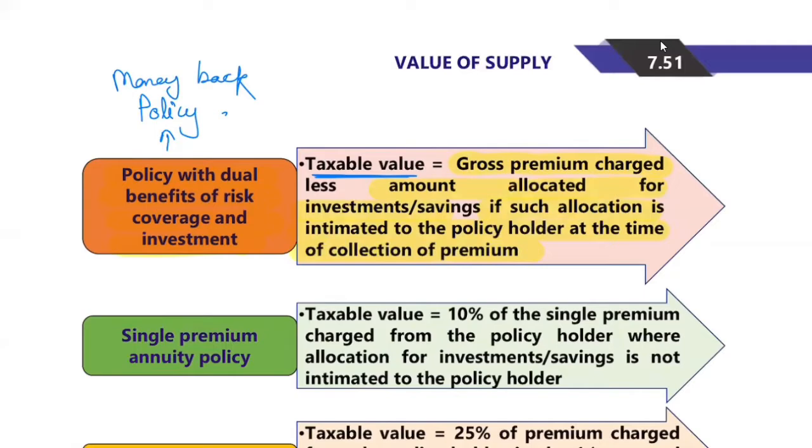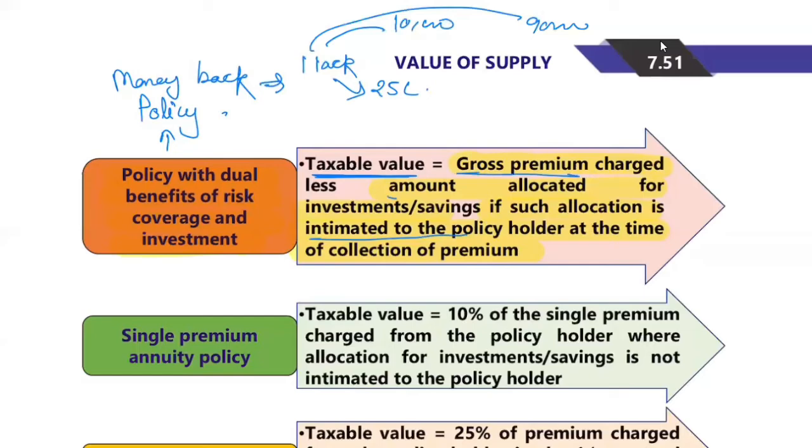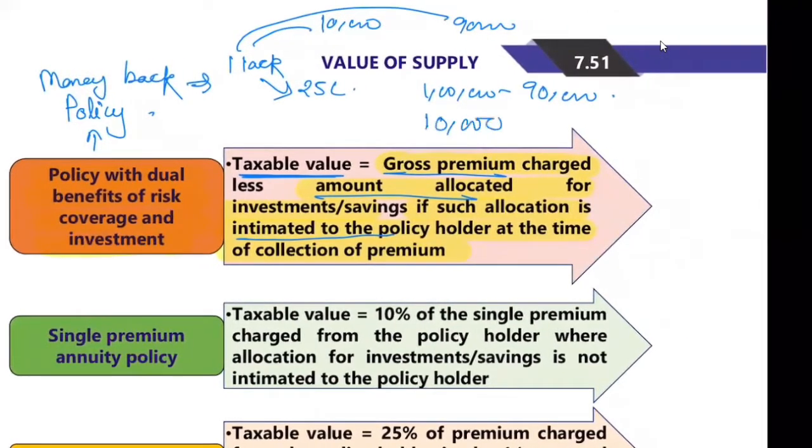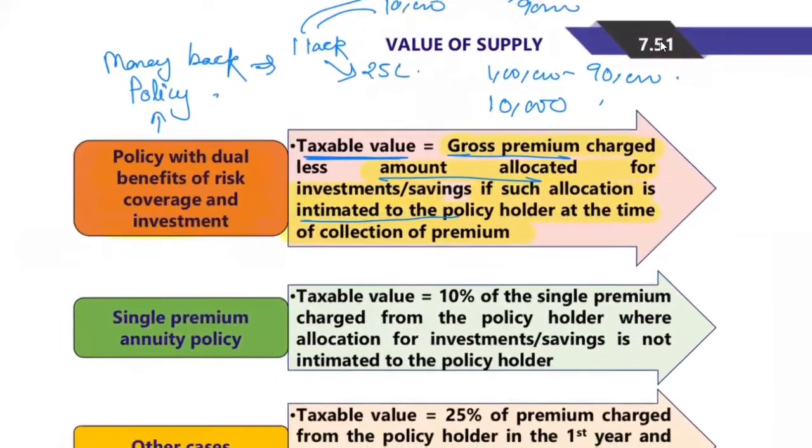Correct. So suppose, for example, you take a money back policy of 1 lakh rupees, and your sum assured is, say, 25 lakh, and you know that in this 1 lakh, 10,000 is my risk coverage and 90,000 is my investment. If this is intimated to you, then what shall be the gross premium charged less the amount allocated? Here it will be 1 lakh minus 90,000. So the taxable value will be 10,000. That's what they have said.